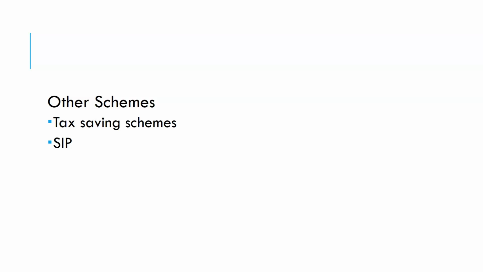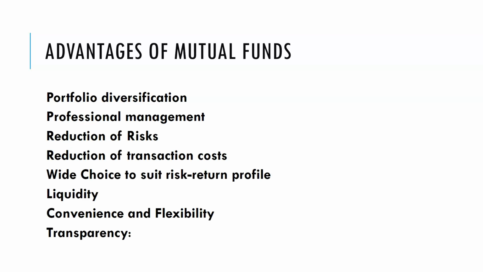And the SIP, systematic investment plan, they are going to make investments periodically. The kinds of schemes: we have sectoral schemes and thematic schemes, where specific groups are going to make investments. There are different schemes in the modern scenario of mutual funds that we have.